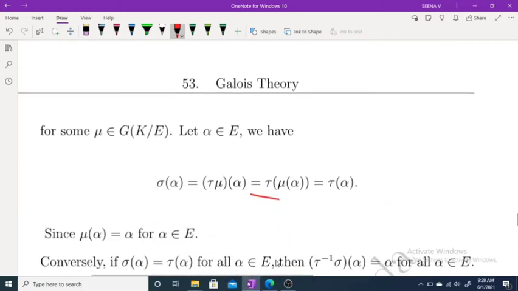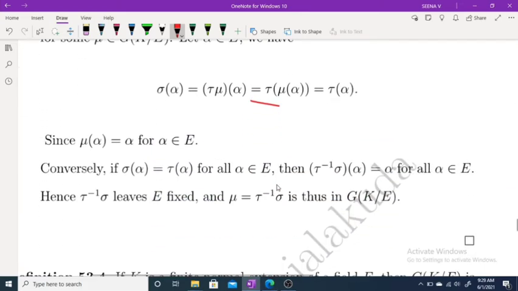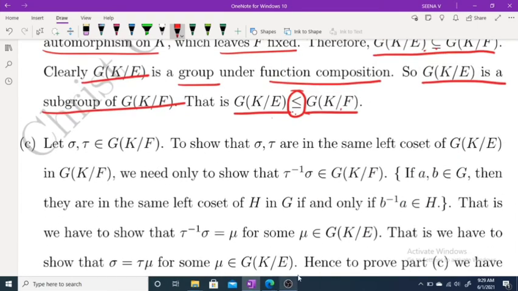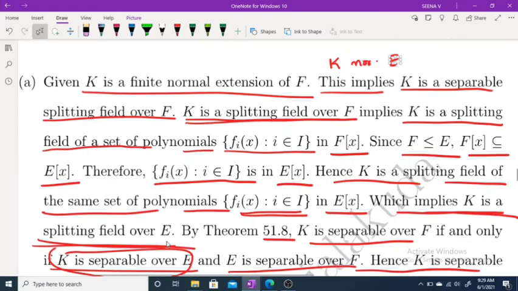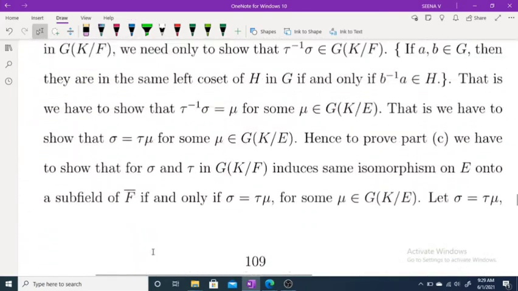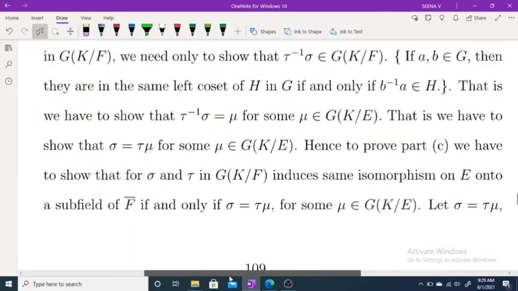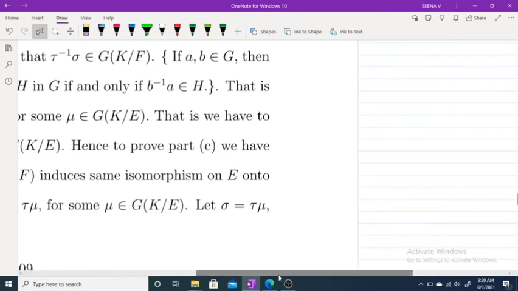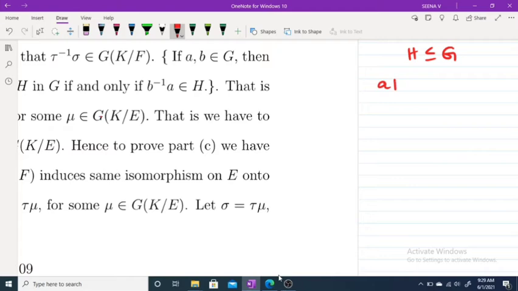Suppose H is a subgroup of G. What is AH?